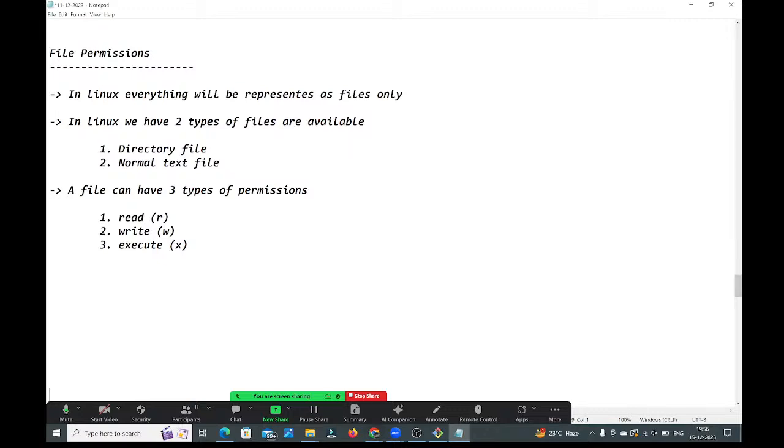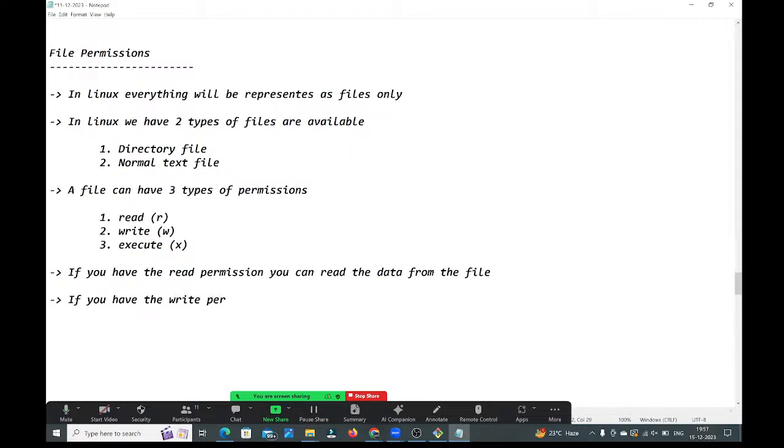See here, if you take any file, these three permissions are available: read, write, and execute. What is the read permission? If you have the read permission, you can read the data from the file. If you have the write permission, you can write the data inside the file.